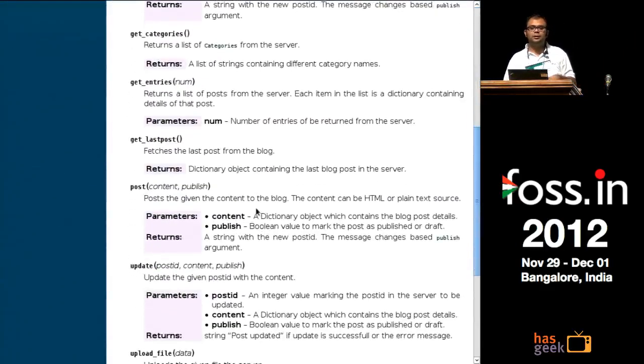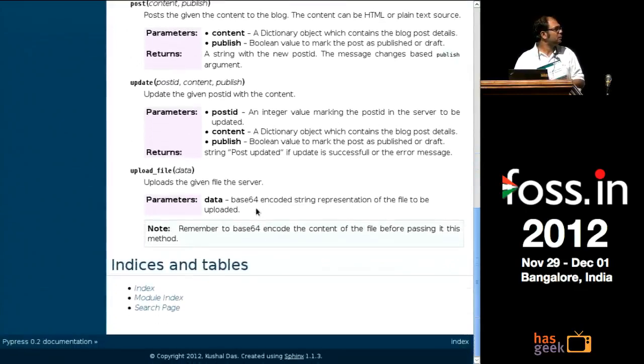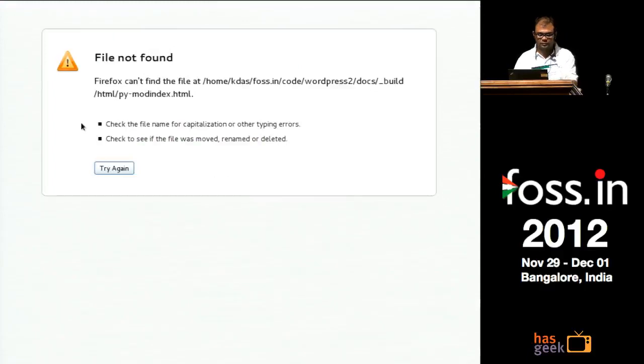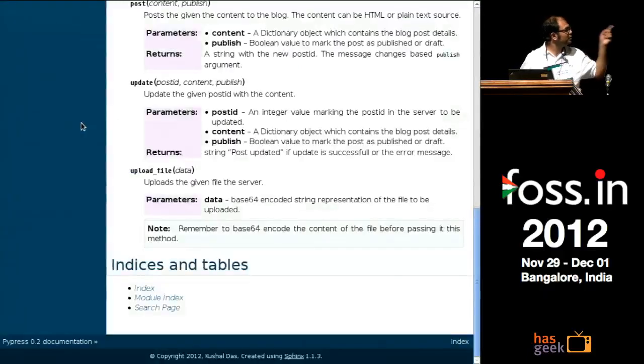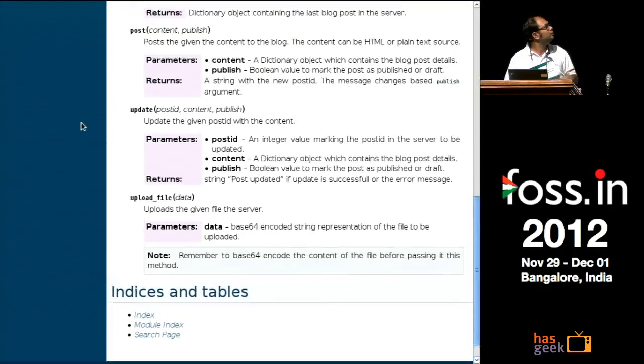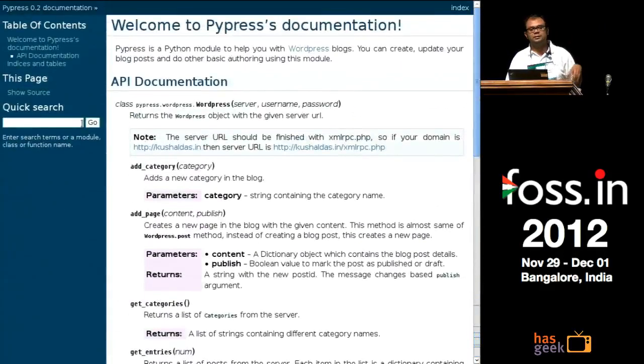Sphinx is not only for Python. You can use it for any other programming languages also. If you go to the Sphinx site, you'll find the other languages and how to use them. There is a quick search and other options that will automatically get updated, and from the release number and the project name, it will add these things to your project document.